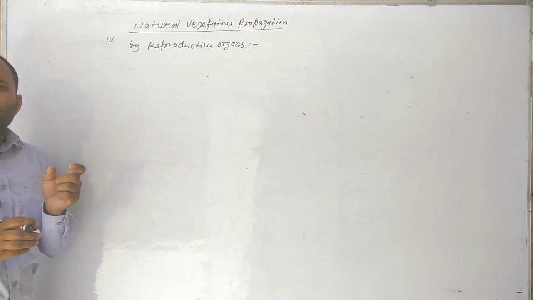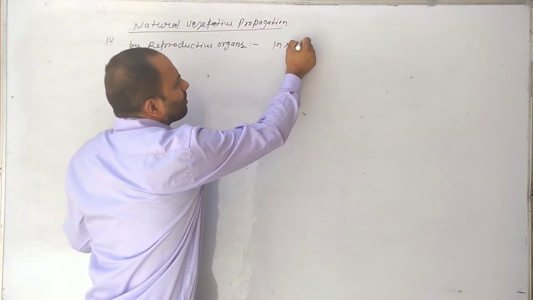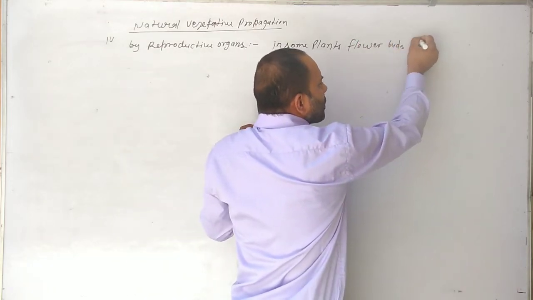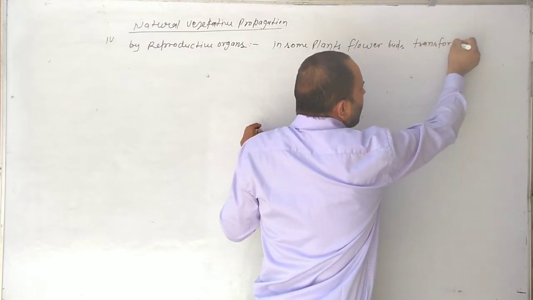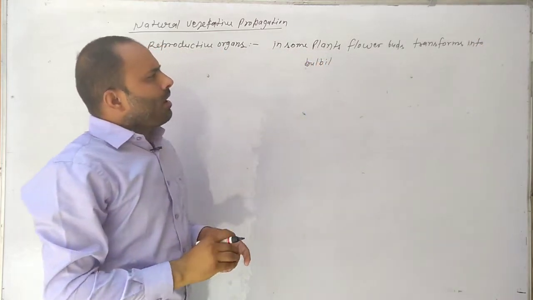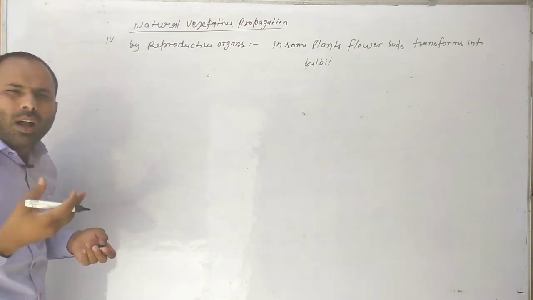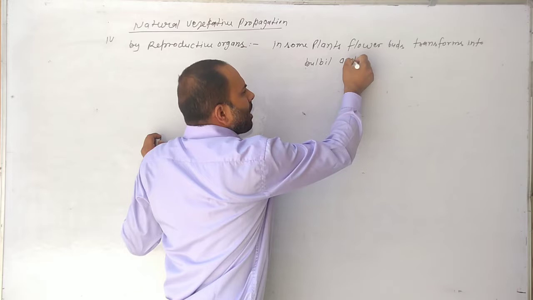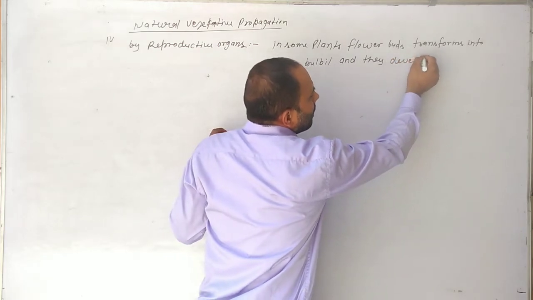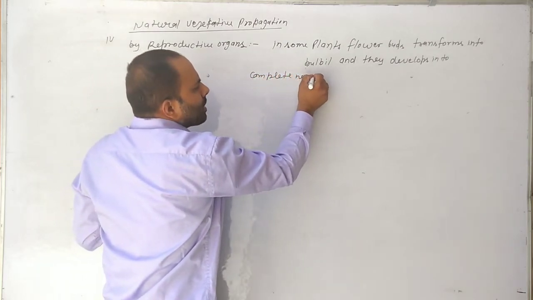In some plants, flower buds transform into bulbils, and these develop into complete new plants.